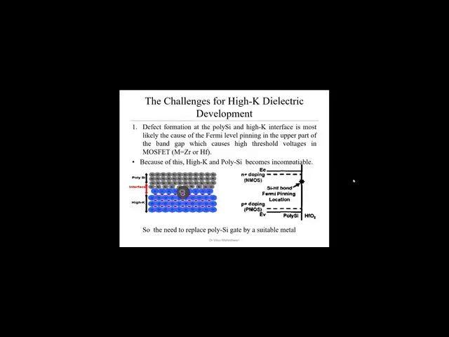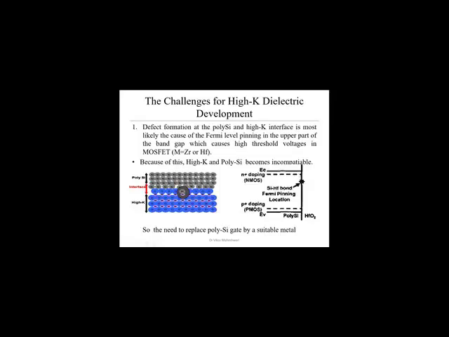Because of that, as you see on the right side, the Fermi level of this polysilicon is going to be lowered down. If you see the diagram, below the conduction level, we show a dashed line, that is basically the Fermi level for the polysilicon in the natural condition. But in case of providing high K material as an oxide layer, that will provide a deformation. Because of deformation, what will happen? This is the main problem. Fermi level pinning will be there. Because of that, Fermi level of the polysilicon material is going to be lowered down.